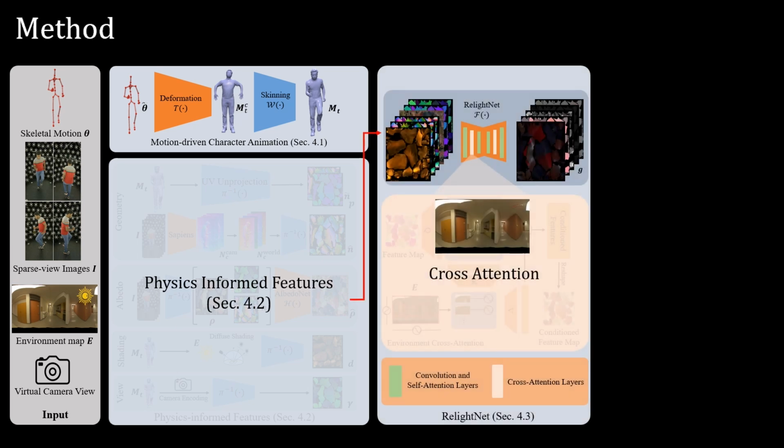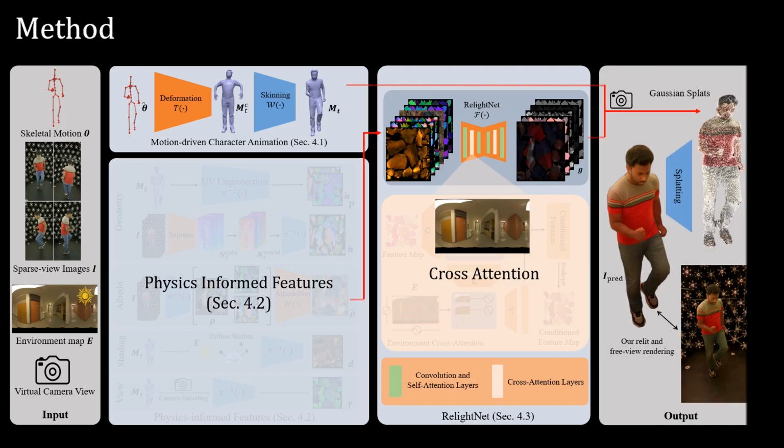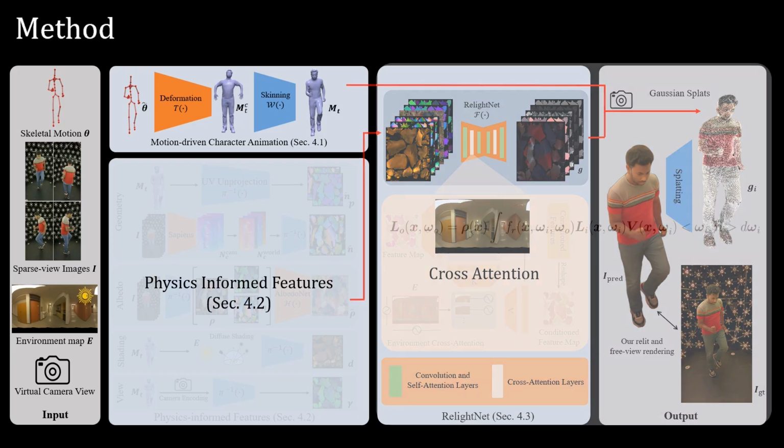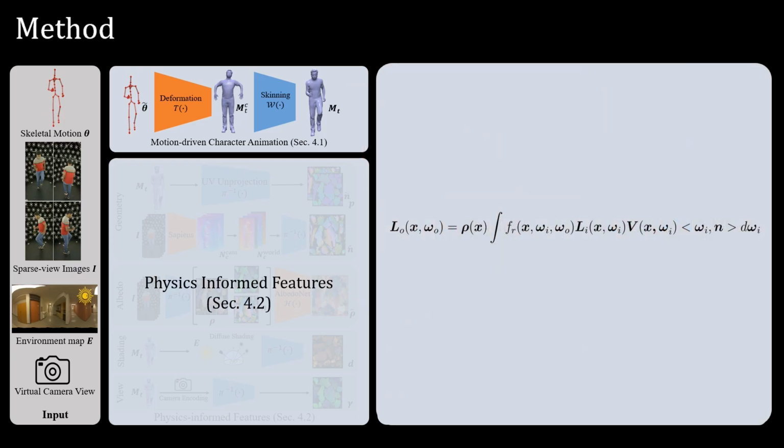We pass these features into a network called RelightNet, which outputs per-texel 3D anisotropic Gaussian parameters. This network is also conditioned on the input environment map using a cross-attention mechanism. The predicted Gaussians from RelightNet are placed back onto the mesh and splatted into the given camera viewpoint. For our physics-informed features, we take inspiration from the rendering equation.